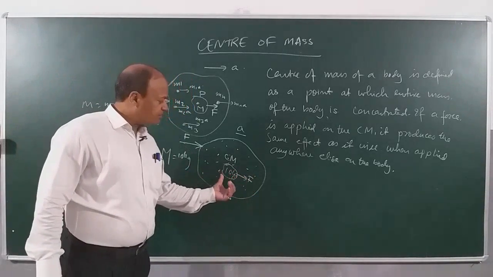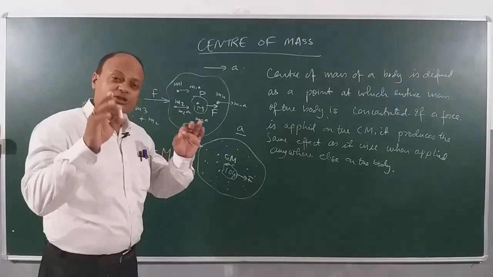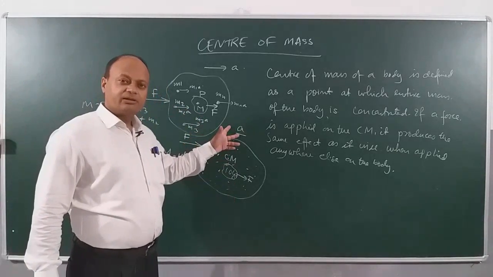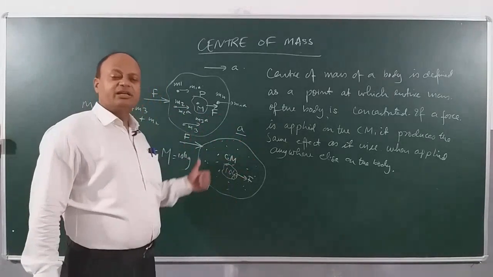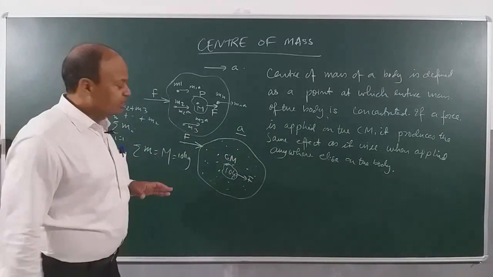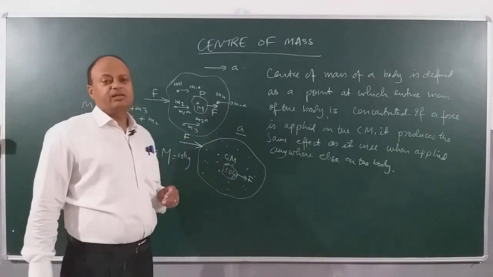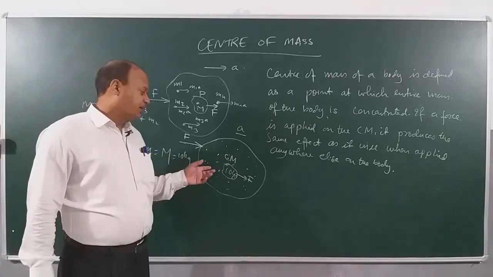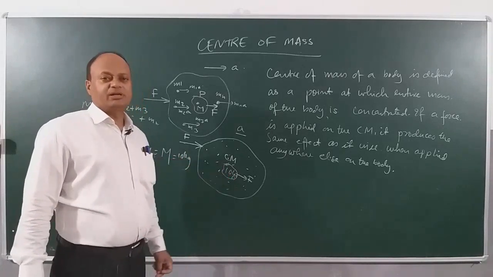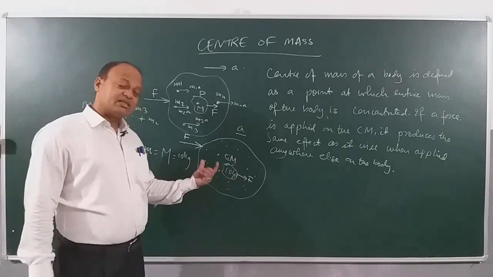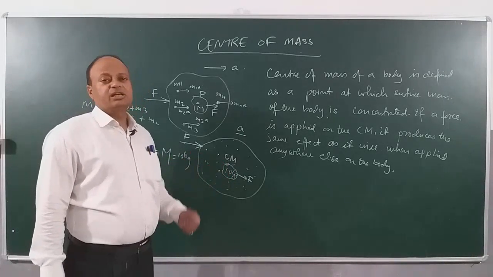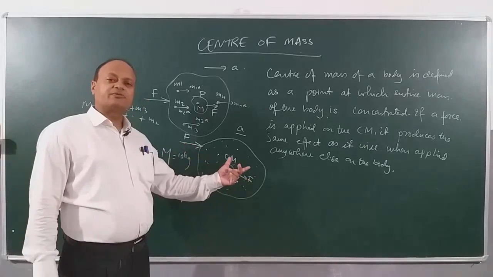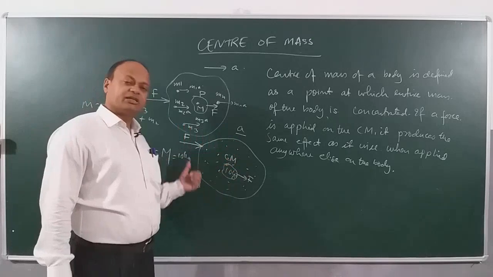That this same force when applied to the center of mass will produce exactly the same acceleration as it will when it was applied anywhere else on the body. You understand this? So center of mass has tremendous kinematical significance for us. Many times we will be starting the motion of a body by fixing a reference frame to the center of mass. Clear? So we understand the center of mass is very significant when we discuss motion of a body. We can superimpose the force at the center of mass, we can have the same effect as it will when the force is applied anywhere else on the body.